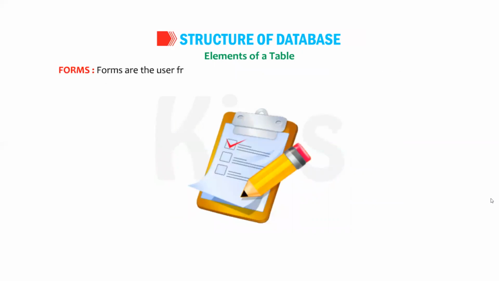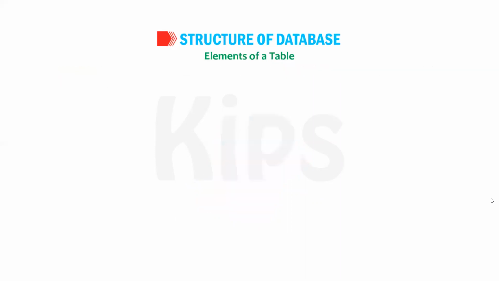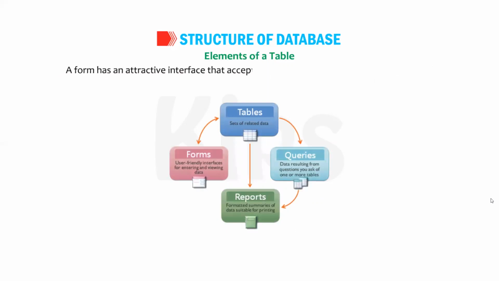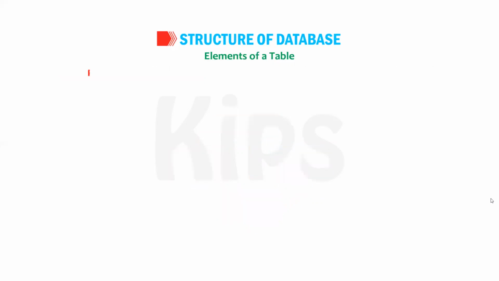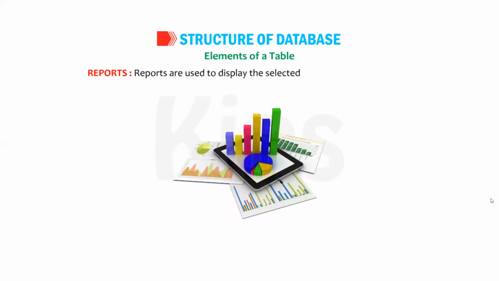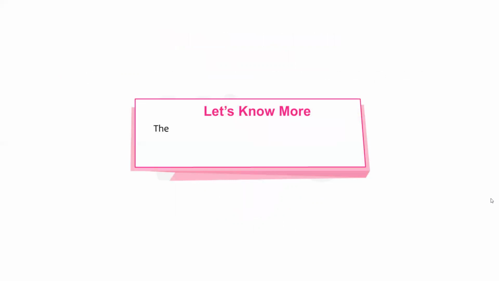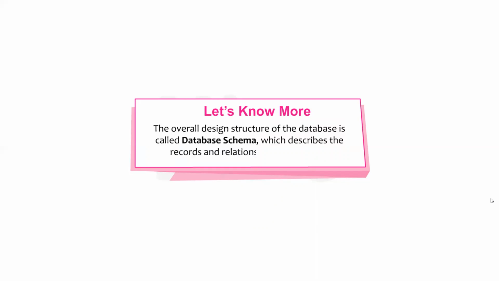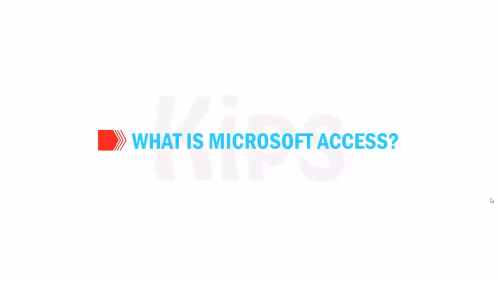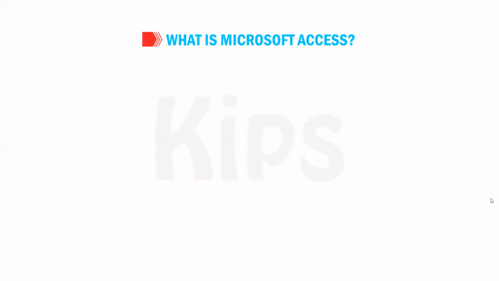Forms. Forms are the user-friendly interfaces that facilitate the process of entering data in tables and queries. A form has an attractive interface that accepts data from the user and forwards it to the corresponding table or query. Reports. Reports are used to display the selected data in a printable format. Reports collect the summarized data from one or more tables or queries and organize it in a printable form. Students, let's know more. The overall design structure of the database is called database schema, which describes the records and relationship among them. Okay, students, let me tell you what is Microsoft Access.